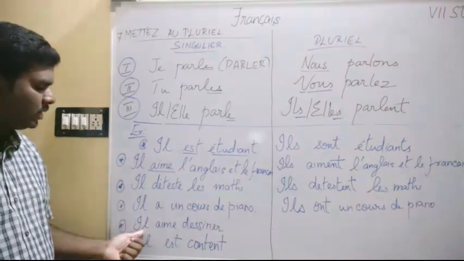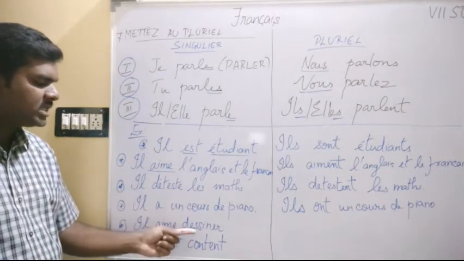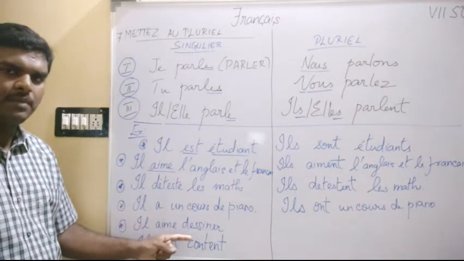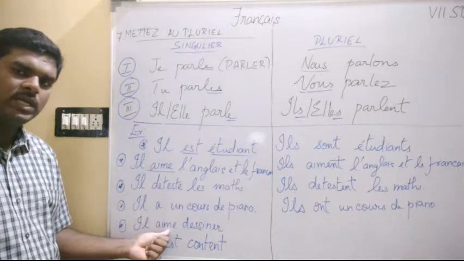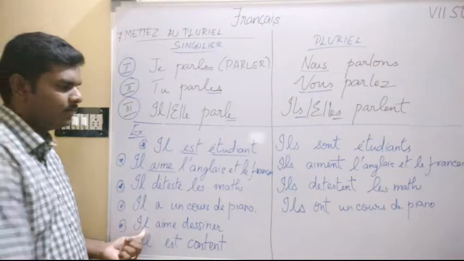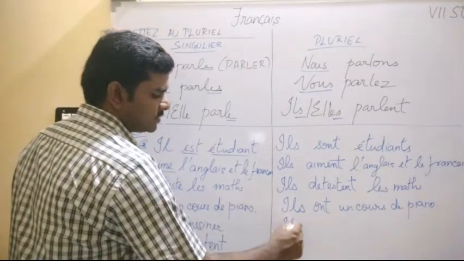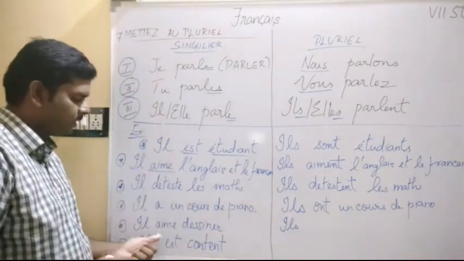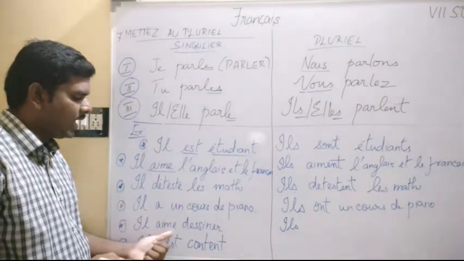Okay. So what I am going to do, I am not going to change the second verb. It should be staying in the same state. What verb is conjugated, which is next to the subject? So first I will take IL and convert it into ILS. Job 1 is done. And second job is AIME.